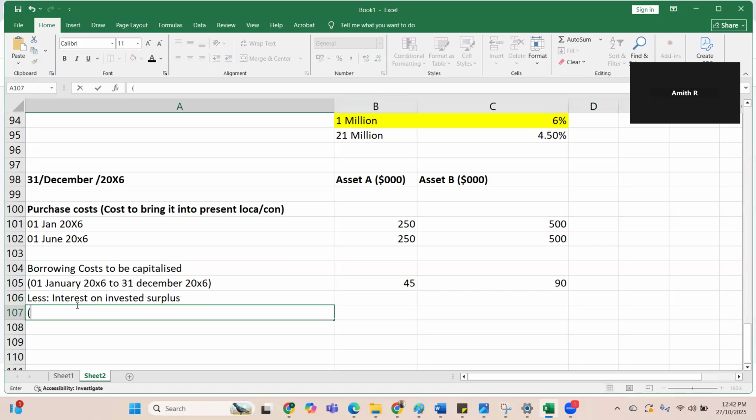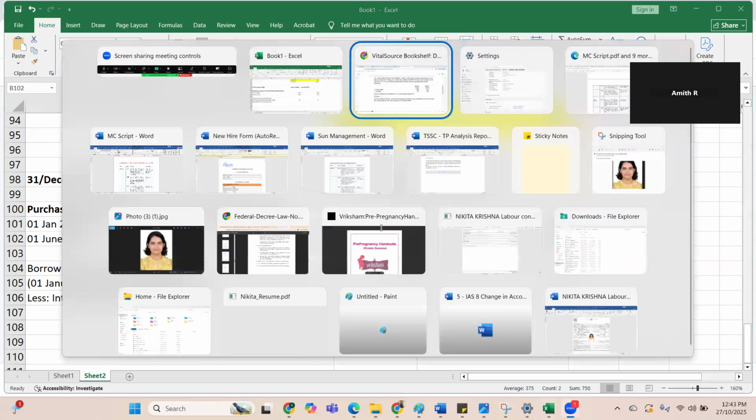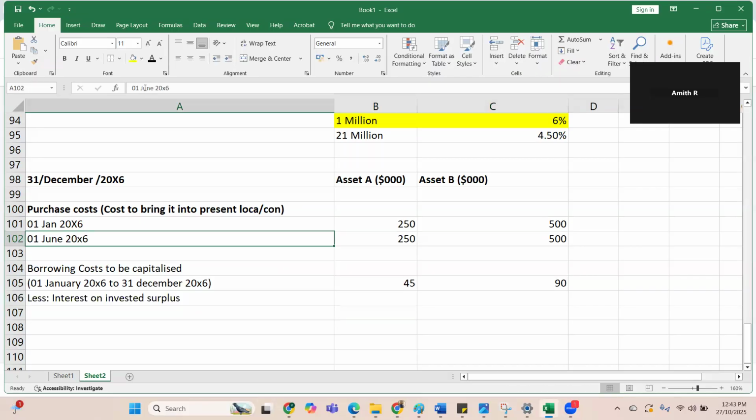So I got this money on 1st January 20x6, 1.5 million, and how much had I spent? I had spent only 750 million. The remaining 750 million was invested on 1st June, or 1st July? 1st July, my bad, because they will not normally give it for 5 months.